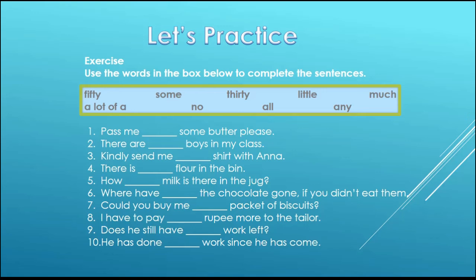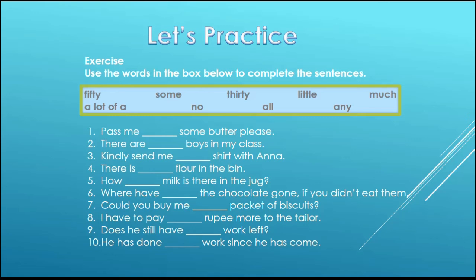Number 7, can you buy me dash packet of biscuits. Number 8, I have to pay dash rupee more to the tailor. Number 9, does he still have dash work left. Number 10, he has done dash work since he has come.